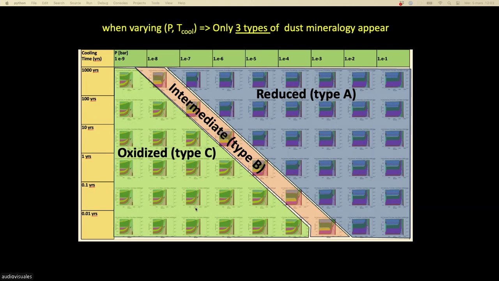What we have computed is the effective fO2, the amount of oxygen in the system. What is the effective fO2 of the rocks? I would like to insist on this: all those minerals form in exactly the same environment. The only difference is the rapidity of condensation. Here we are at equilibrium with the gas, so very reduced. But here, with fast condensation, we are not at equilibrium with the gas. So the fO2 in the mineral is completely different from the fO2 in the gas because you are out of equilibrium.